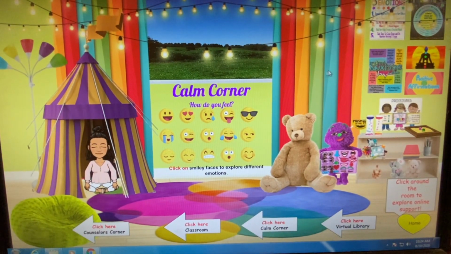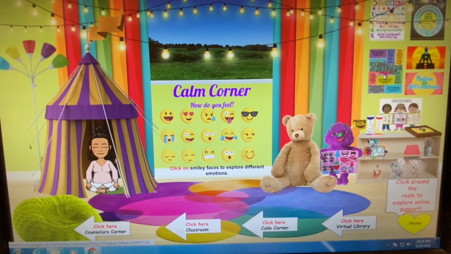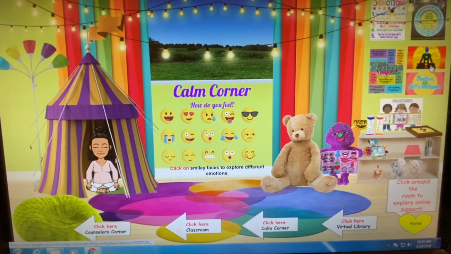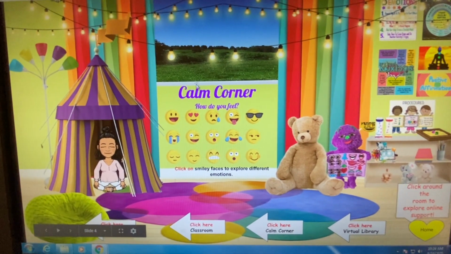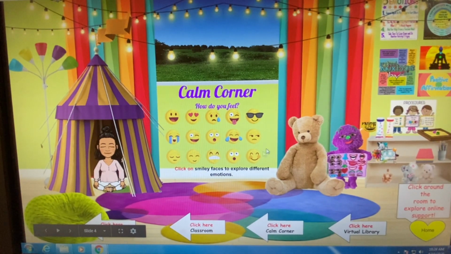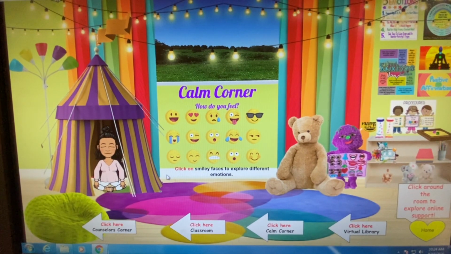They also can click on the posters over here if they wanted to. And these are like positive affirmations, and this is a meditation that they can do. And so they just can click around the room to explore the different things in the calm corner.